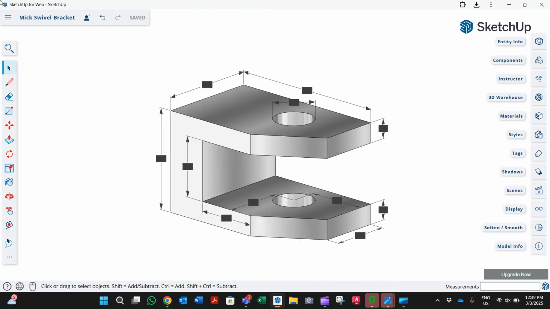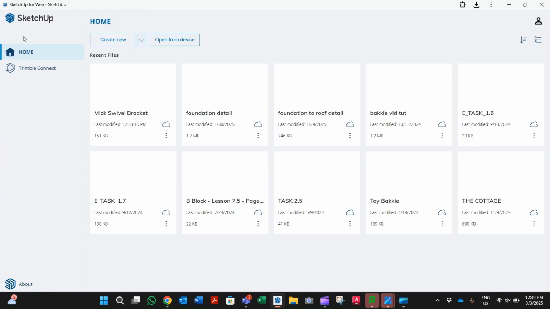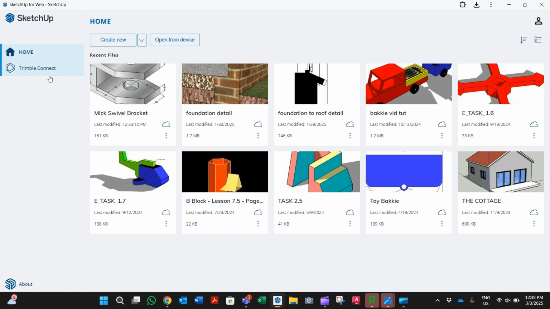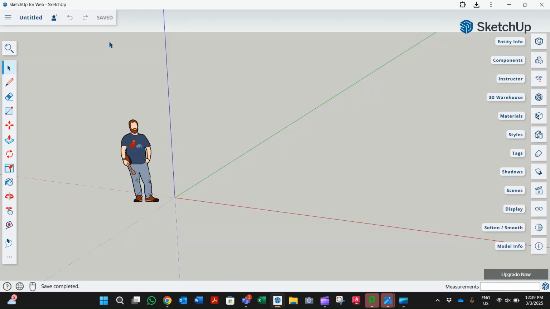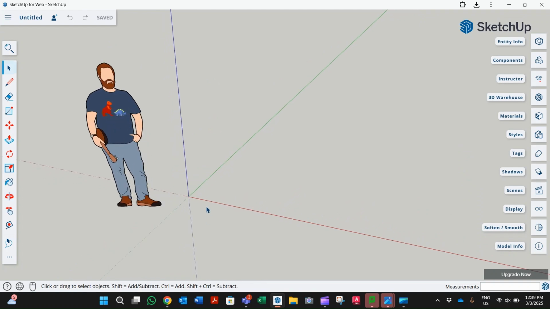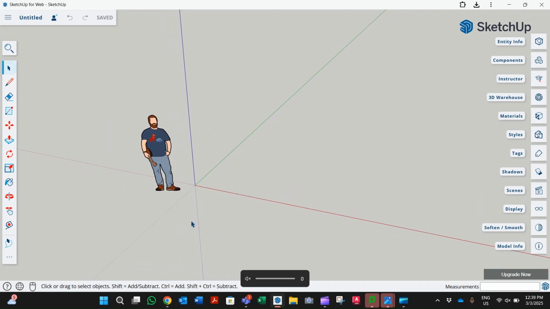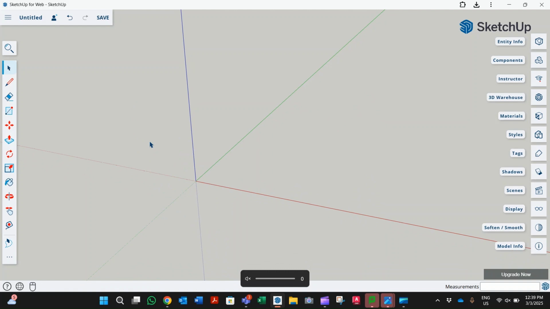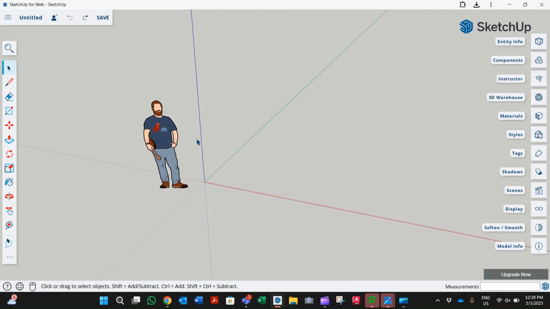Now that you should have it downloaded, it shouldn't look like that. It should look something like this. You should have a home page here, and you're going to go to Create New. Okay, so once you're in the model space like this, you'll see you've got a chappie standing, Mr. SketchUp. Oopsie, let's go back. There he is. Mr. SketchUp is standing there. You can call him whatever you like. He is just to give you a bit of proportion.